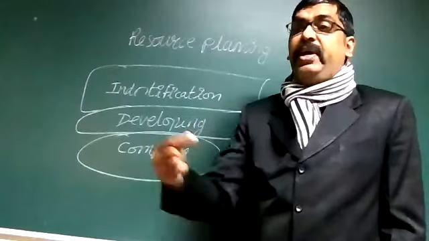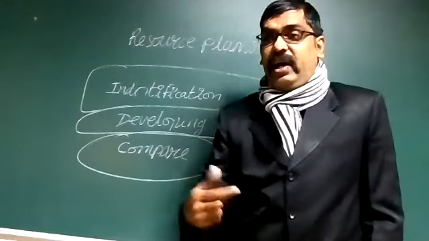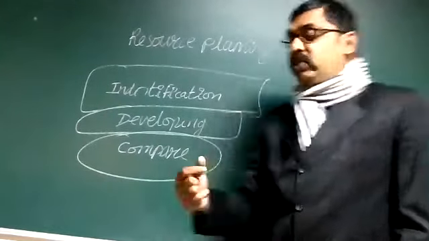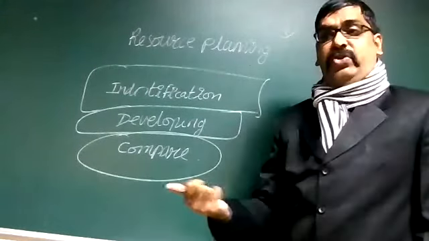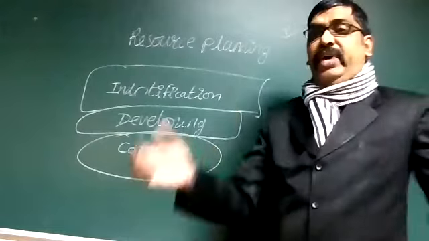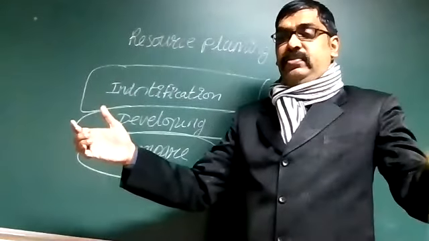At the same time, it generates good economic earning for the country. So students, first thing, identification, second thing, developing, how to develop, and the third thing, we compare with others.